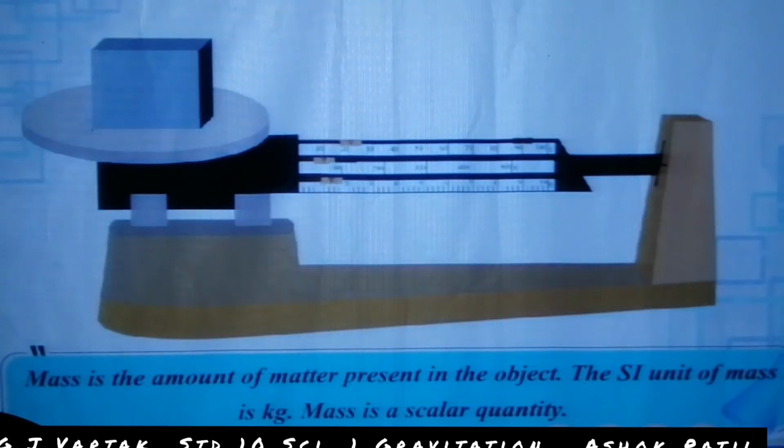Mass and weight. What is mass? Mass is the amount of matter present in the object. The SI unit of mass is kilogram. Mass is a scalar quantity. This is the definition of mass.